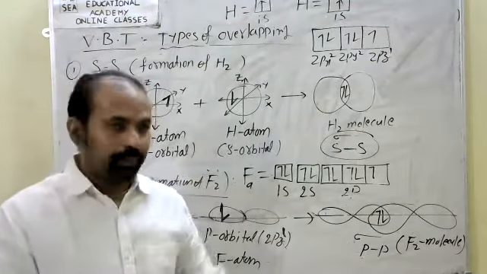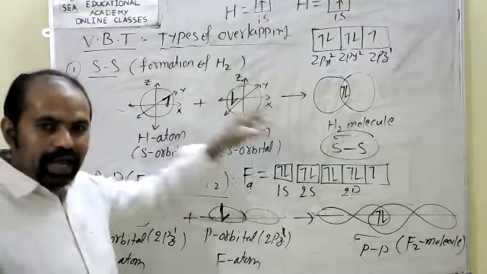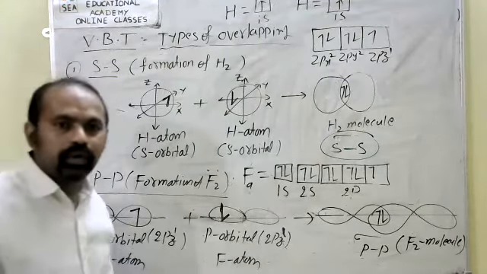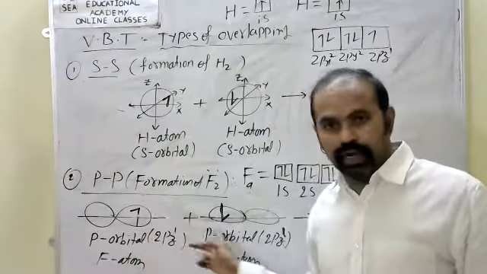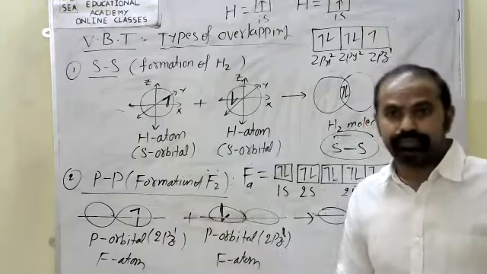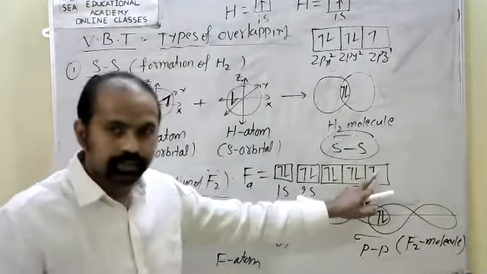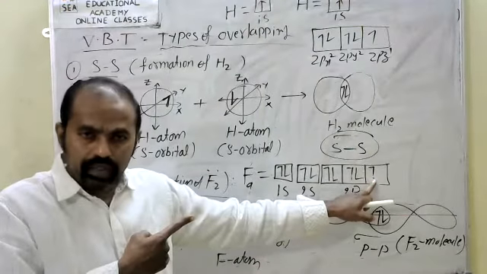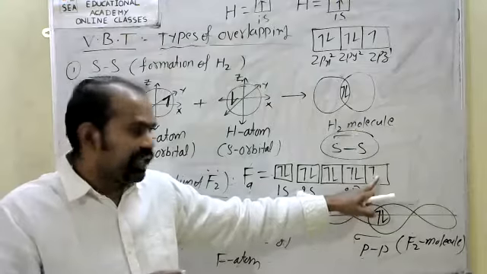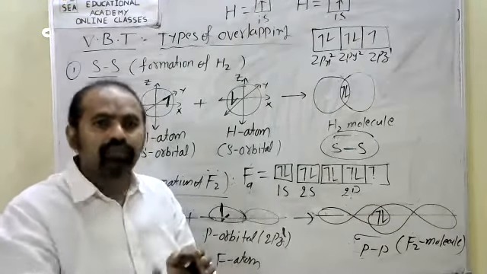SS overlapping, PP overlapping. That is clear? It is called PP overlapping. P orbital, dumbbell. The overlap between two half-filled p orbitals. Half-filled, look, that orbital having only one electron, half-filled. Complete fill needs 2 electrons here. If a box has 2 electrons, it is completely filled. If a box has 1 electron, it is half filled.